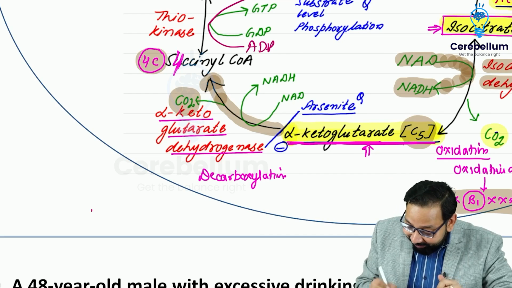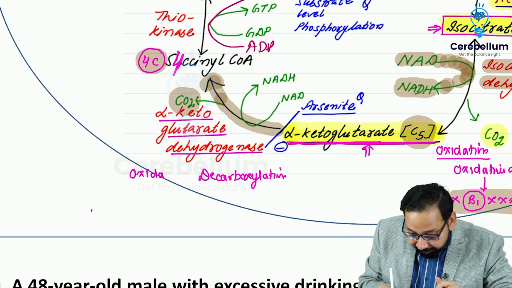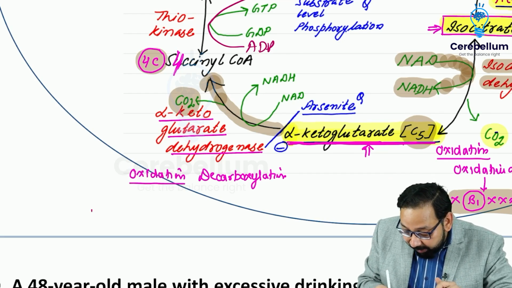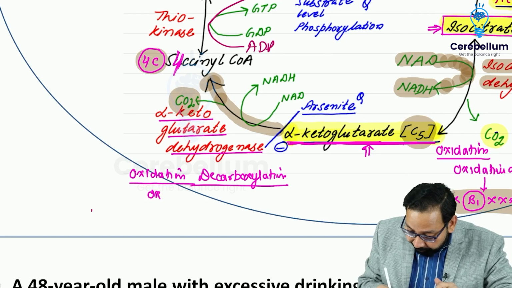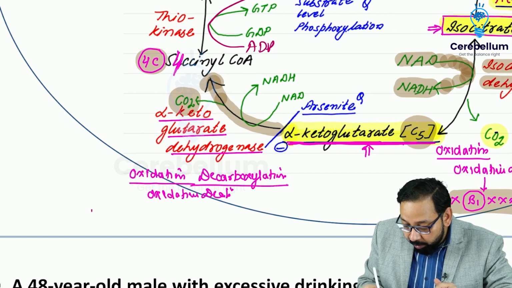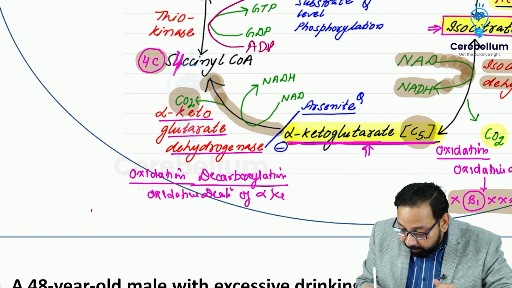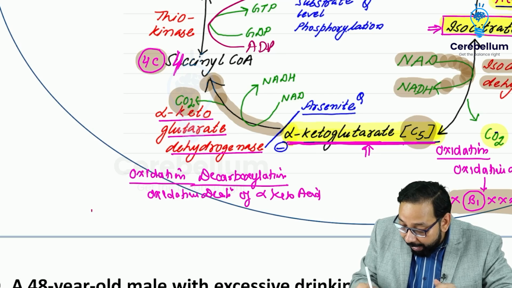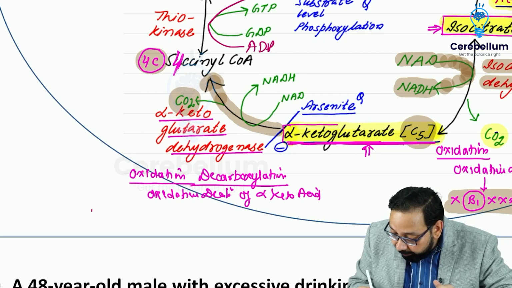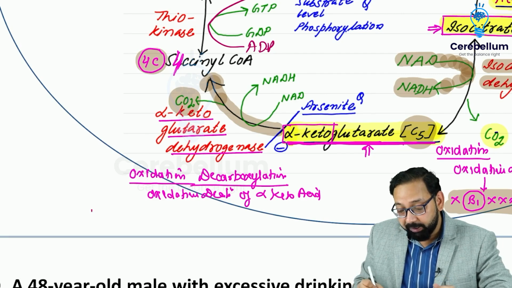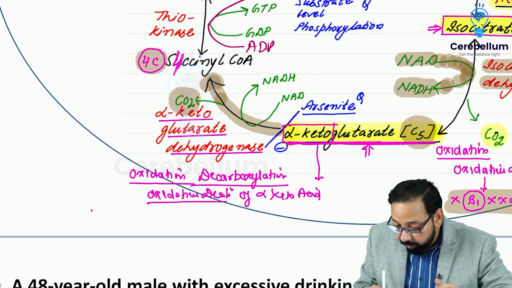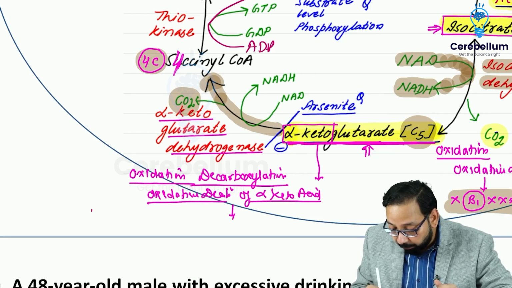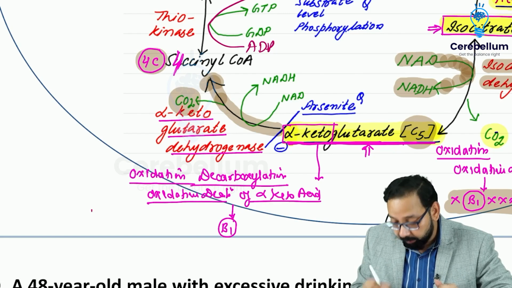So in this reaction there is oxidation, so this is oxidative decarboxylation of alpha keto acid. Alpha ketoglutarate, the name itself tells you, is an alpha keto acid. And whenever there is oxidative decarboxylation of alpha keto acid, the cofactor is vitamin B1.